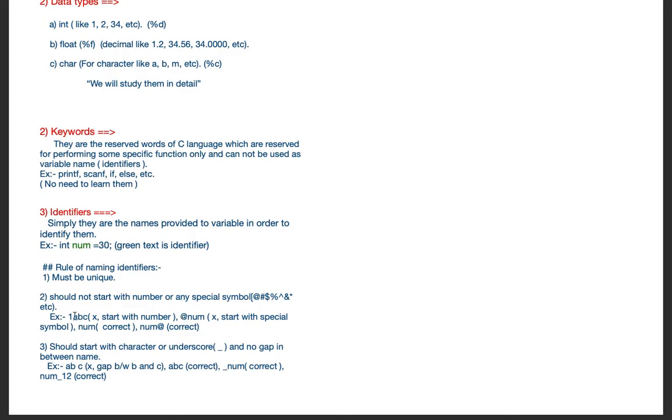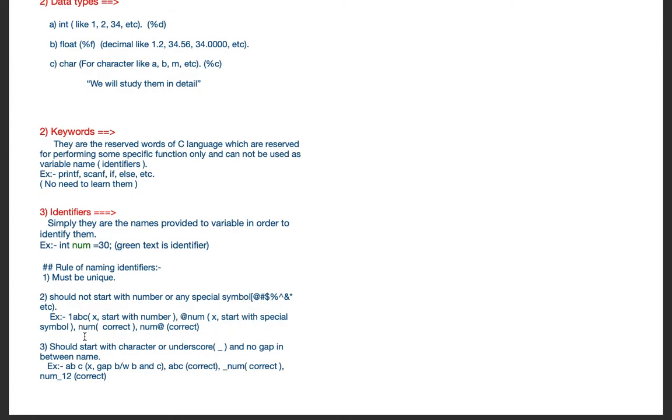As you see in the example here, 1ABC: is it valid? No, because it starts with a number. You need not see the whole name, just see whether the first character is a number. Yes, it is a number, and the rule says it must not start with a number or special symbol. So this is wrong. Here there is @, which is a special symbol, so this is not a valid identifier.